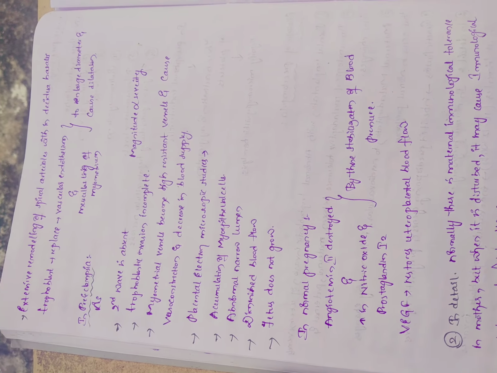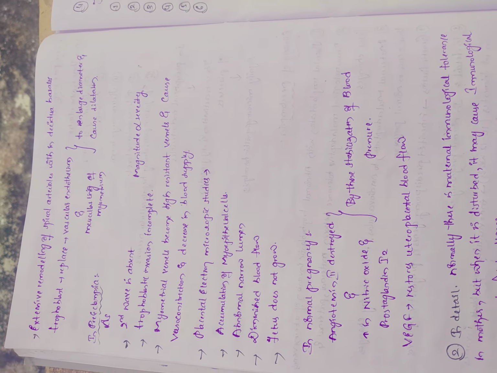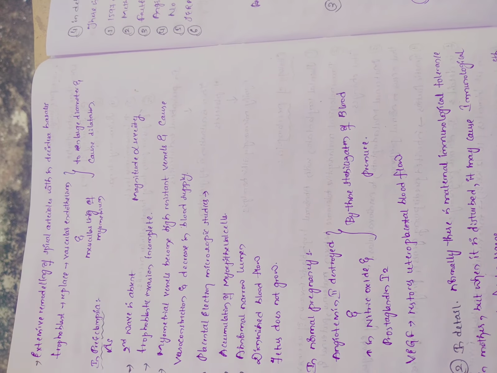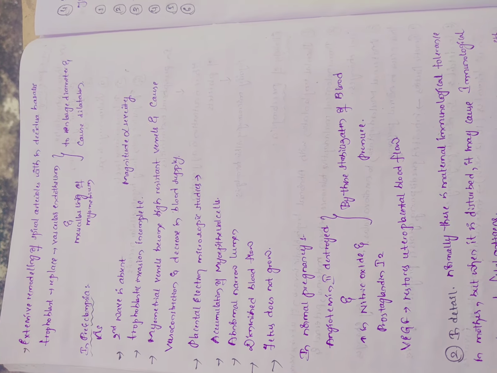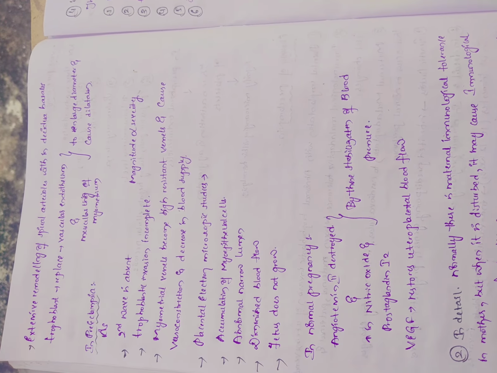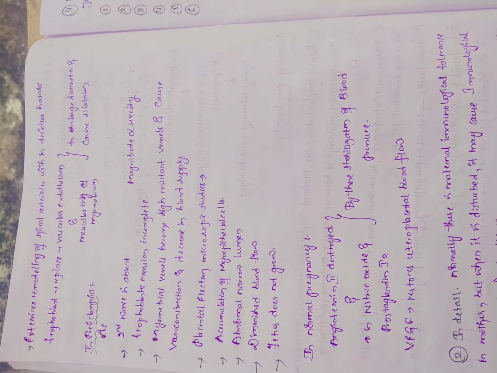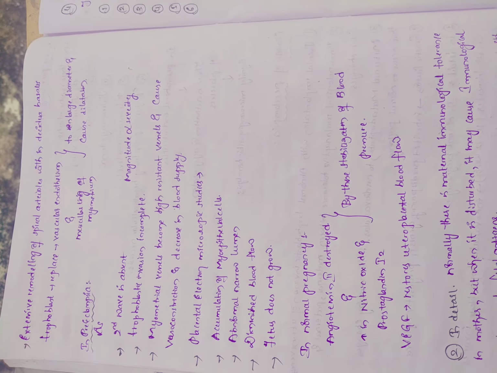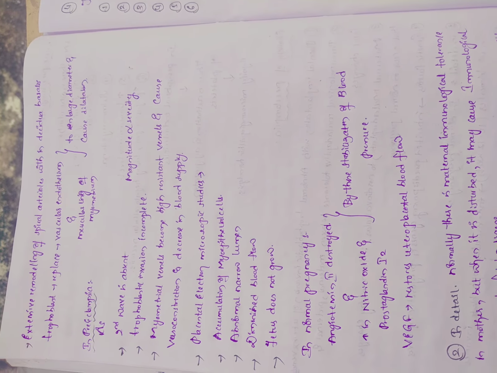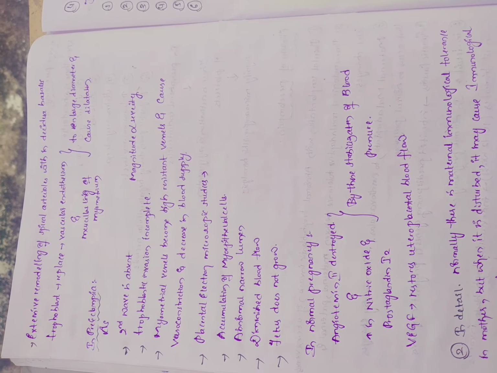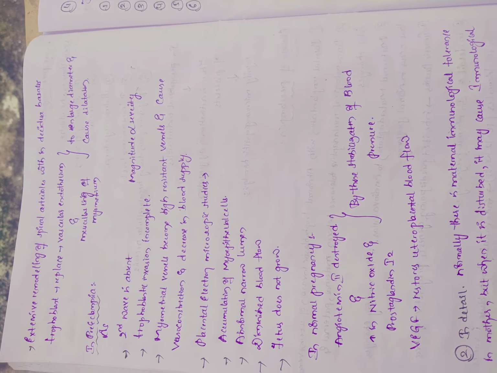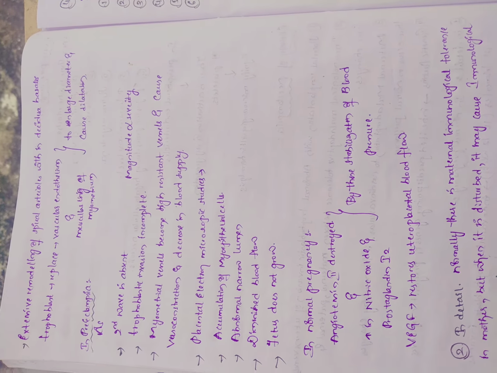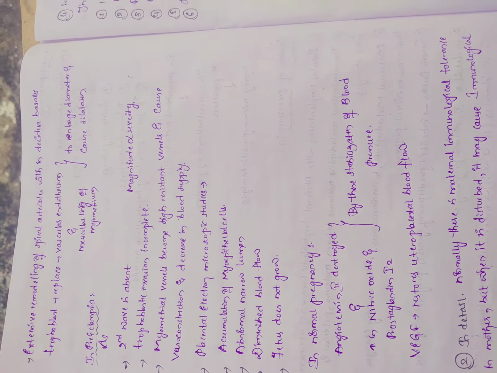Actually, in normal pregnancy, there are mainly two waves. One wave is trophoblastic invasion up to decidual segments. The other wave is trophoblastic invasion up to the myometrial segments. Up to the decidual segments, there occurs extensive remodeling of spiral arterioles. In the second wave, trophoblast invasion goes up to the myometrial segments and replaces vascular endothelium, and trophoblast also replaces the vascular lining of myometrium, so that it enlarges in diameter and causes dilatation and a low resistance, high capacitance, high flow system.